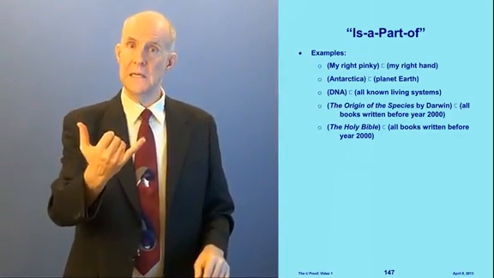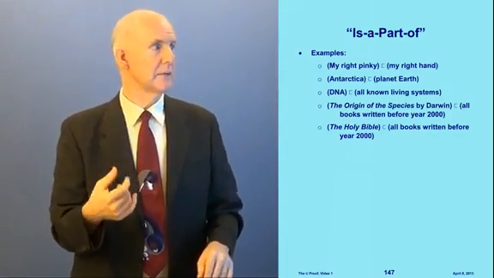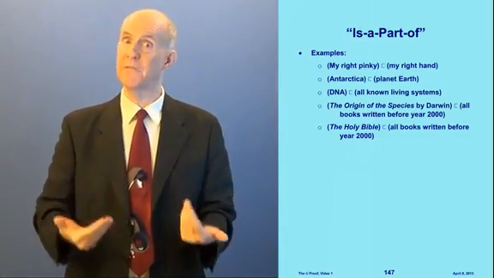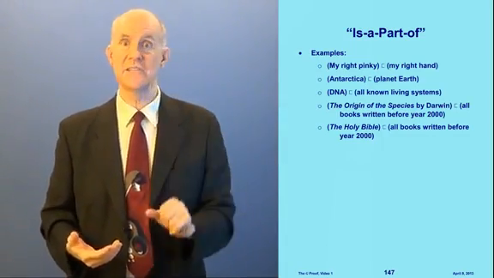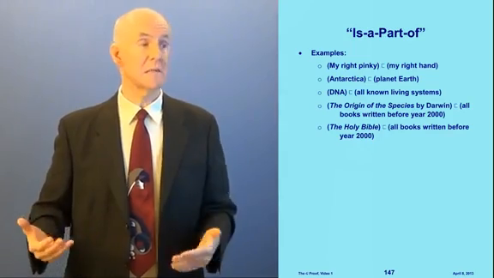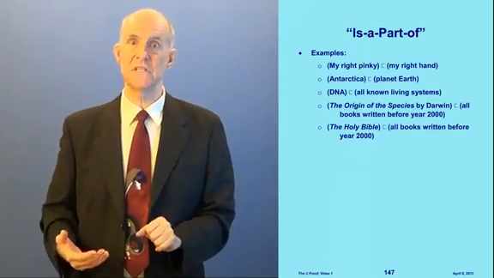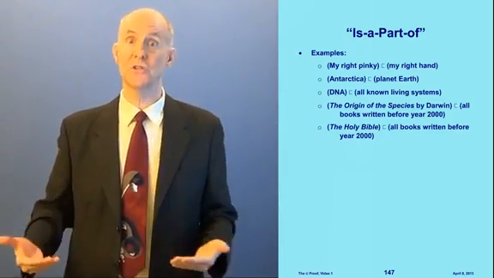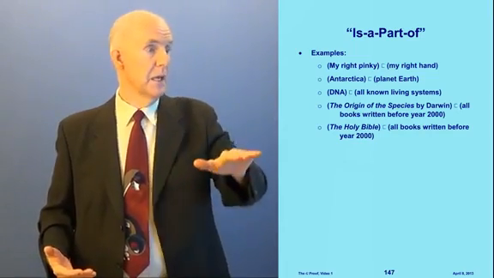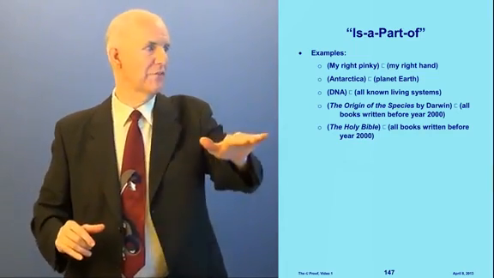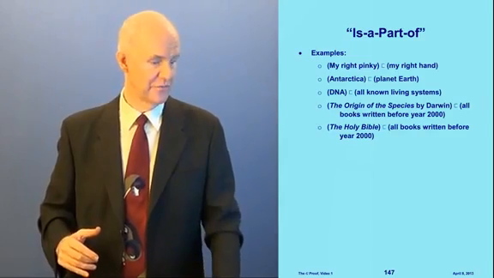My right pinky is a part of my right hand. Antarctica is a part of the planet Earth. DNA is a part of all known living systems. The Origin of Species by Darwin is a part of all books written before 2000. The Holy Bible is also a part of all books written before the year 2000.